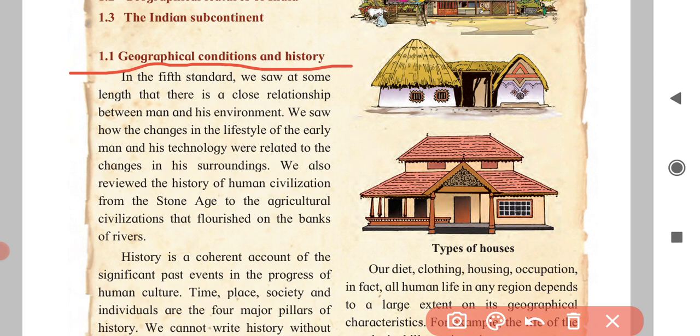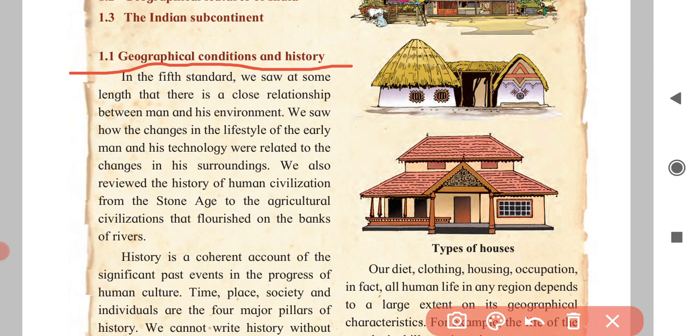In the 5th standard, we saw at some length that there is a close relationship between man and his environment. We saw how the changes in the lifestyle of the early man and his technology were related to the changes in his surroundings.